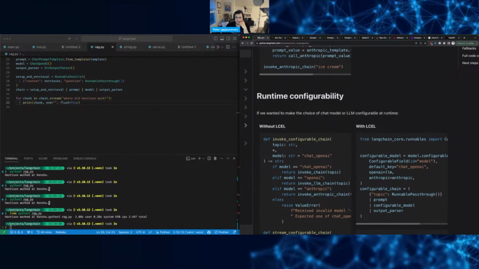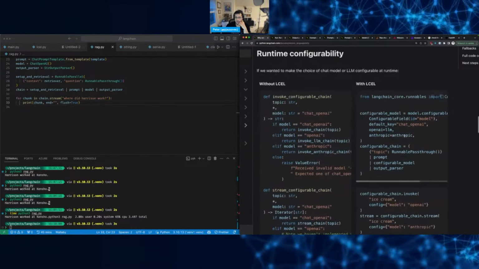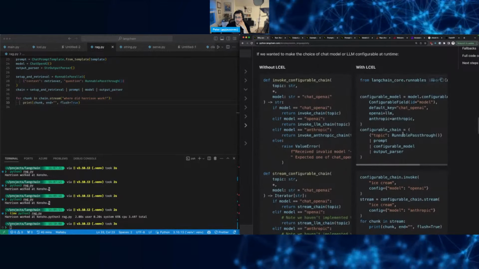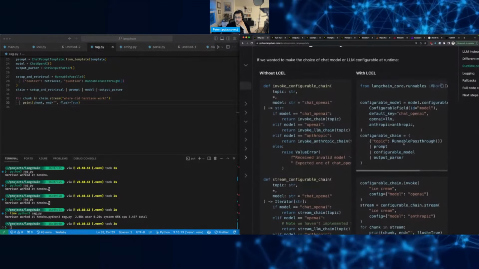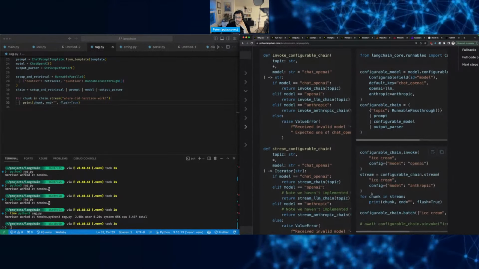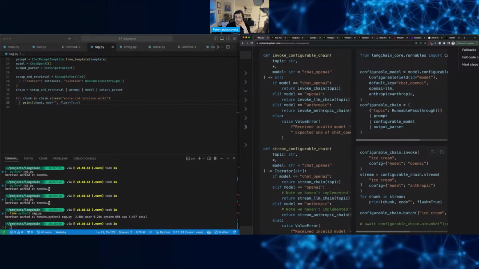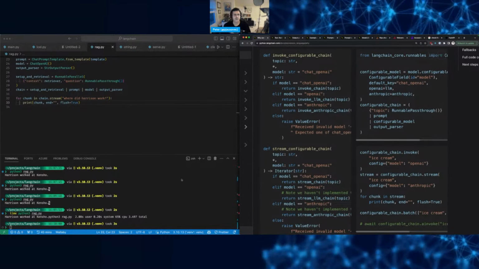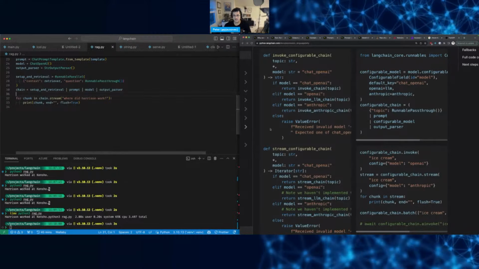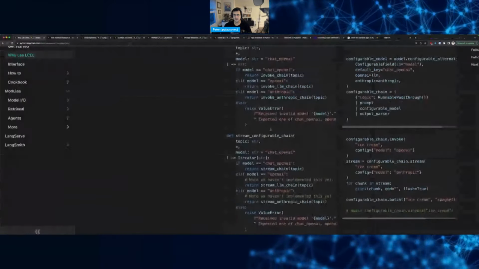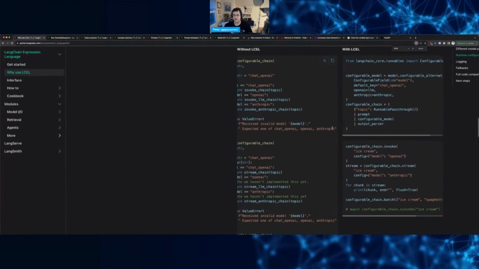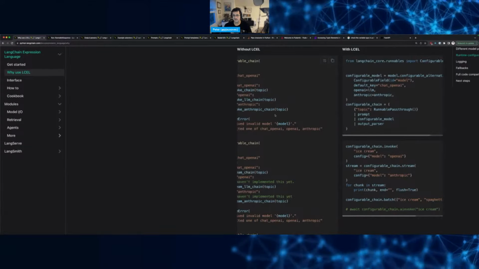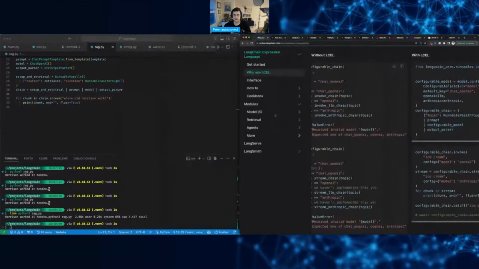Runtime configurability. I'll configure at runtime. Okay, oh yeah, there you go. Nice, even better, right? So you can pass in the actual model that you want to use. So let me copy this here, so it's easier to. I don't like that I have to scroll, so let's do it this way.